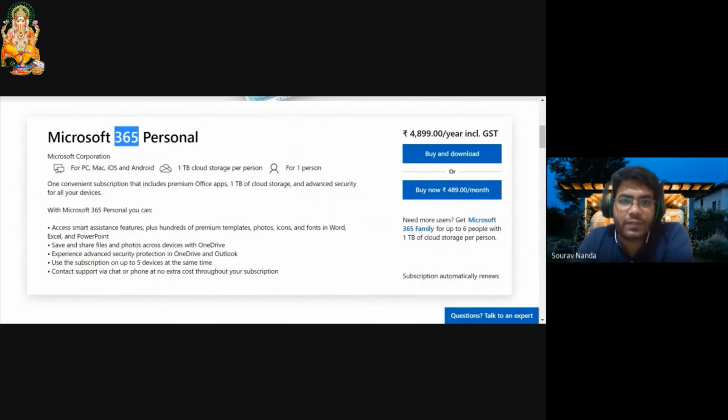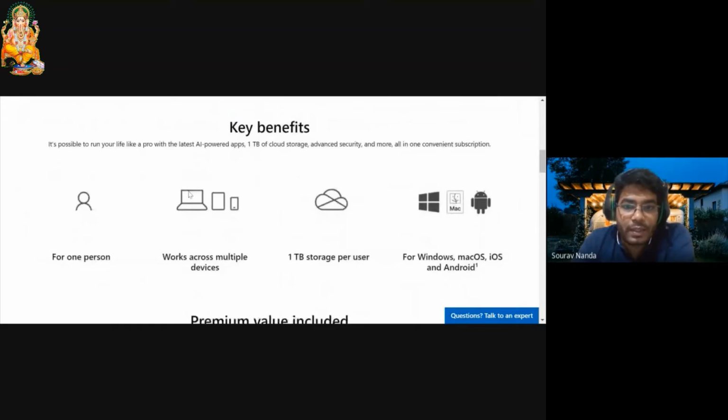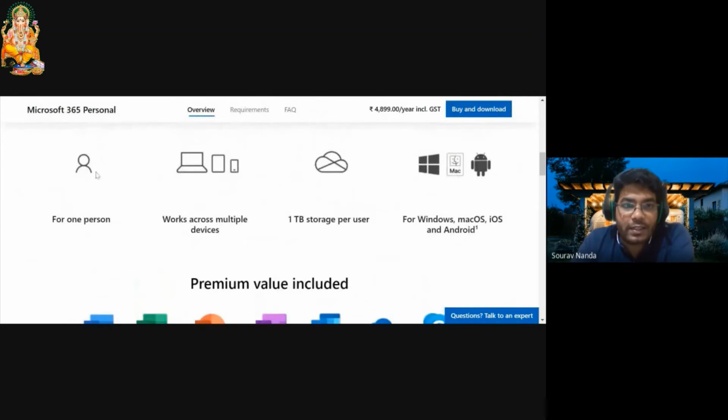The 365 version was mainly focused on the enterprise side, and a lot of different things were added, like drive space. You can see here 1 TB cloud storage was given for one person, for 3 users, 5 users. You can also use this on PC, Mac, iOS and Android versions. So a lot of benefits were added in this 365 version. This is the latest version, launched just with the 2019 version.